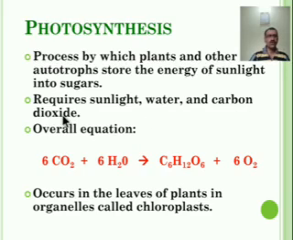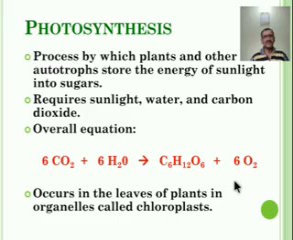Let us see the overall equation of photosynthesis. Here, 6 molecules of carbon dioxide and 6 molecules of water, in the presence of sunlight and chloroplast, convert into carbohydrate, and oxygen is also released. This is the basic process of photosynthesis.